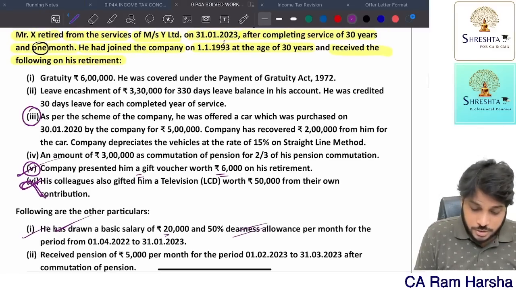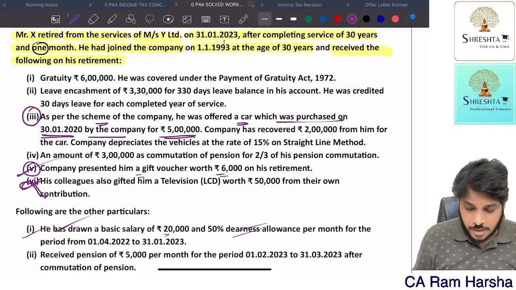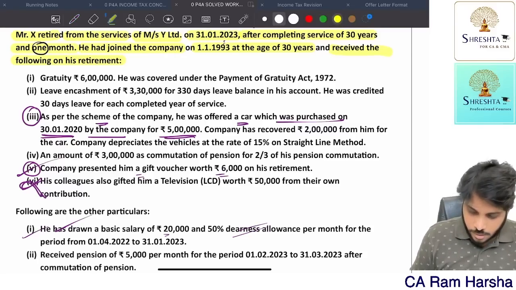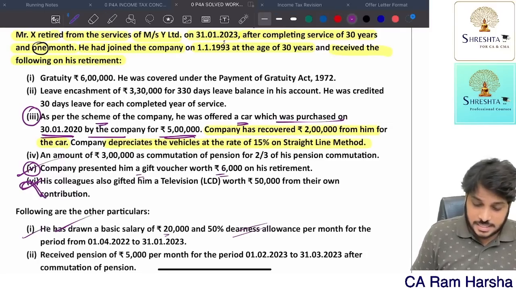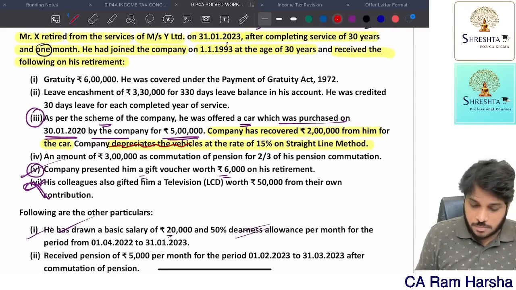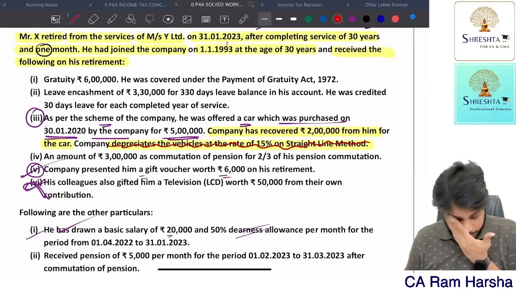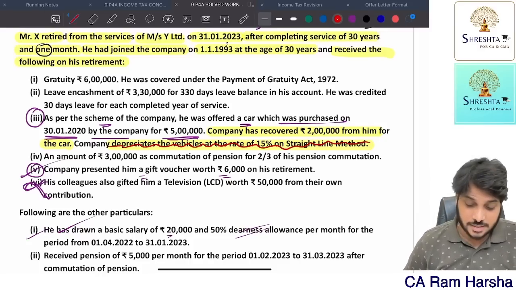Now the third point, you see. As per the scheme of the company, he was offered a car which was purchased on 30th January by the company for 5 lakhs. Okay. The company has recovered 2 lakhs from him for the car. The company depreciates the vehicle at 15% SLM. What method the company depreciates with doesn't matter.